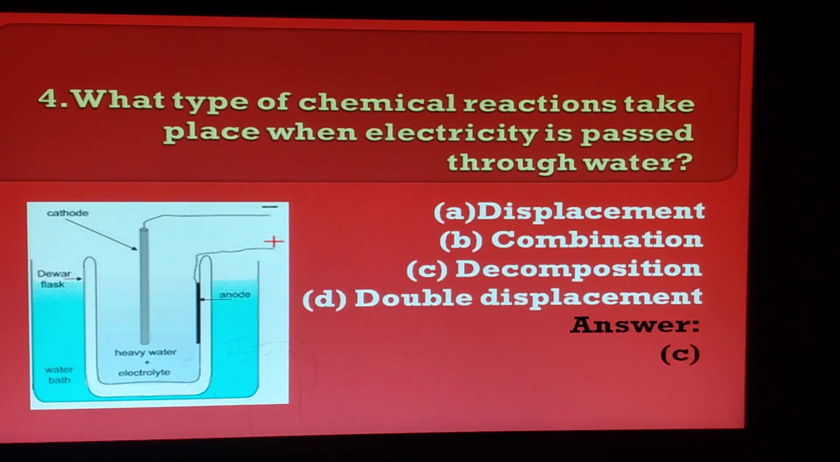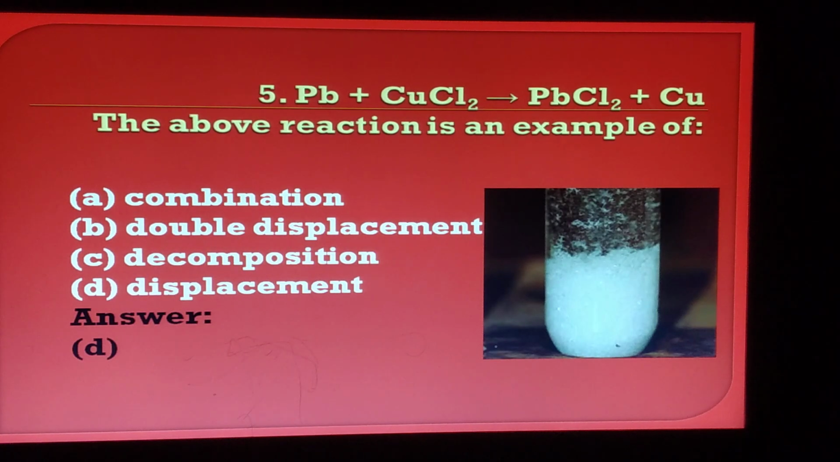What type of chemical reaction takes place when electricity is passed through water? Displacement, combination, decomposition, double displacement. The answer is decomposition.